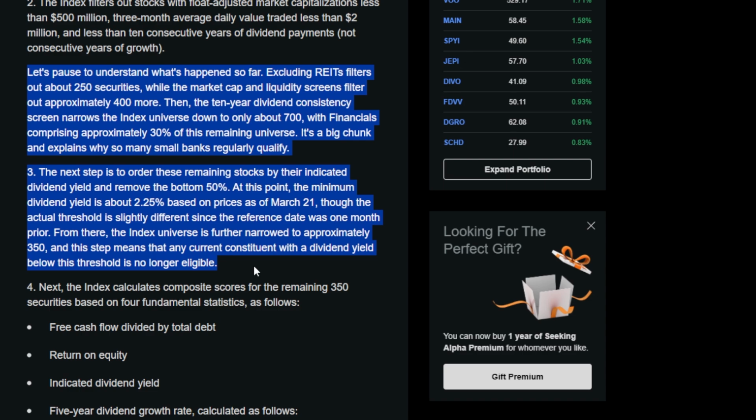With financials comprising about 30% of the remaining universe, it's a big chunk and explains why so many banks regularly qualify. The next step is to order these remaining stocks by their indicated dividend yield and remove the bottom 50%. At this point, the minimum dividend yield is about 2.25% based on prices as of March 21, though the threshold is actually slightly different since the reference date was 1 month prior. From there, the index universe is further narrowed to approximately 350, and this step means that any current constituents with yield below the threshold are no longer eligible.